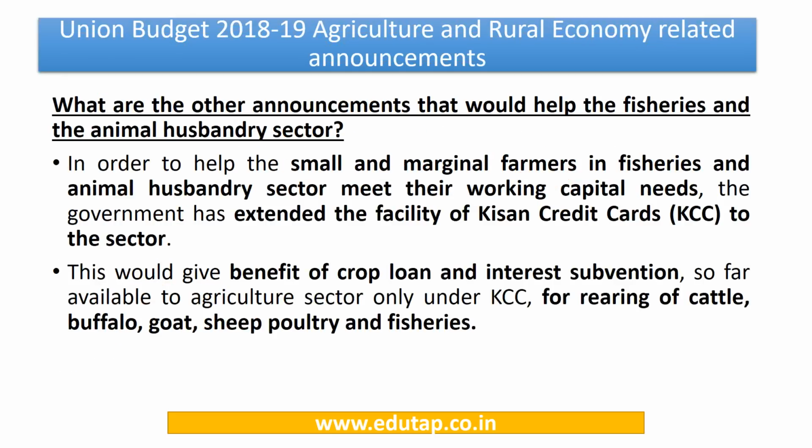Now friends, let us have a look at what are the other announcements that would help the fisheries as well as the animal husbandry sector. Okay, the first thing is we have seen that 2 funds were set up, right, with a corpus of Rs 10,000 crore. Kindly keep this data in mind. Next, the government has decided to extend the facility of Kisan credit cards to this sector.